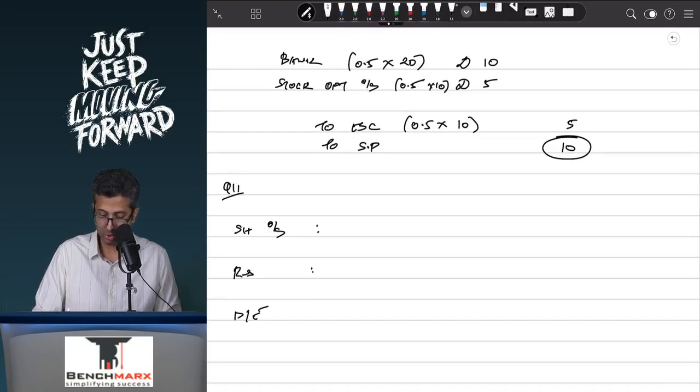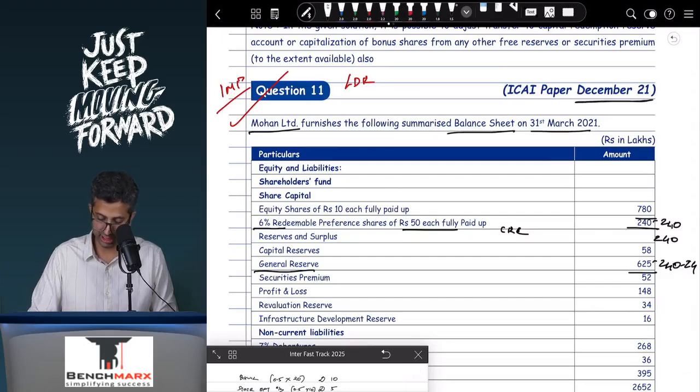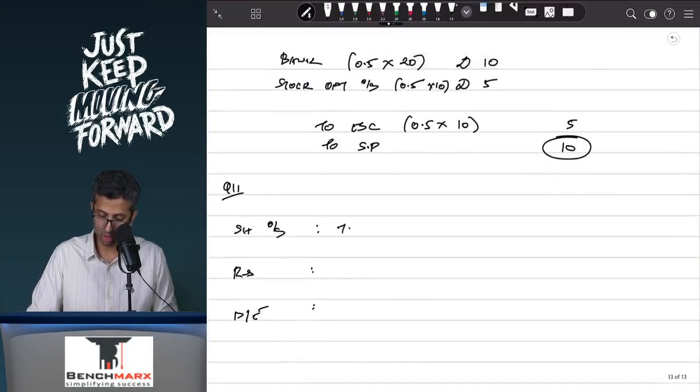The equity shares outstanding would be 78 into 25%. So this is 78 into 25%, which comes to 19.5. You can buy back 19.5.